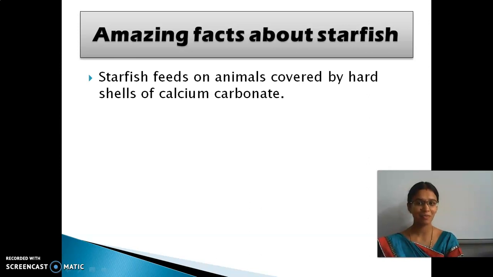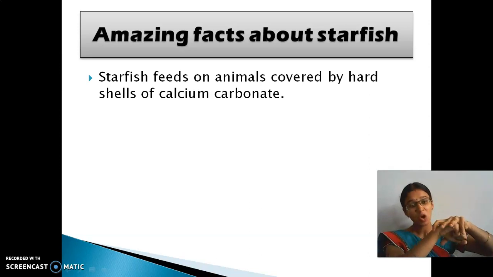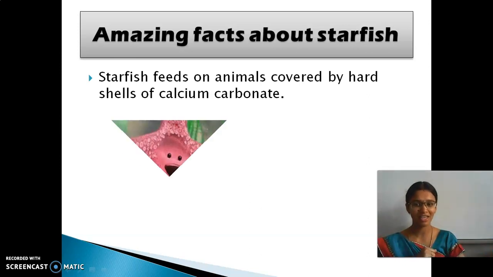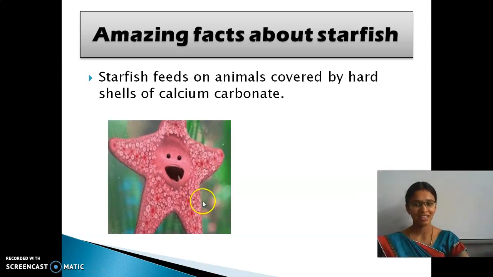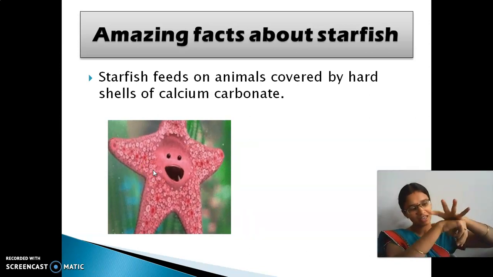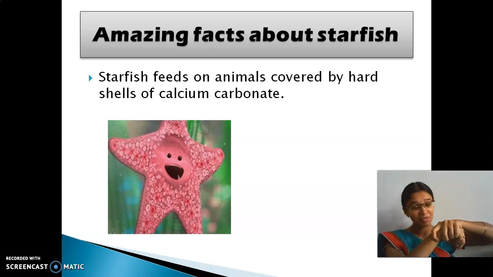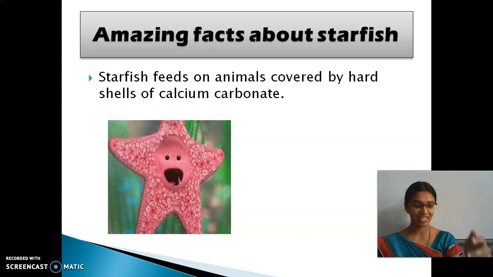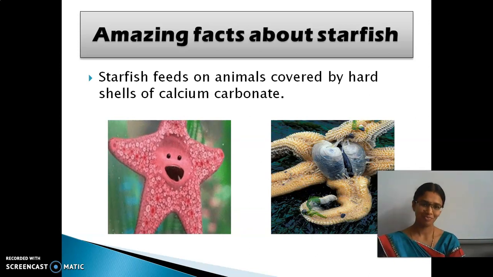Yes. And then, amazing facts about starfish. Yes, have we seen them or not? So a starfish looks like this. It feeds on hard shell material which is made up of calcium carbonate. So where is their mouth? See here, their mouth is there. It has its mouth here, and they grasp the food, the mouth opens, the food goes inside, and the digestion process takes place. See here, it is swallowed here. So the mouth is near the stomach.